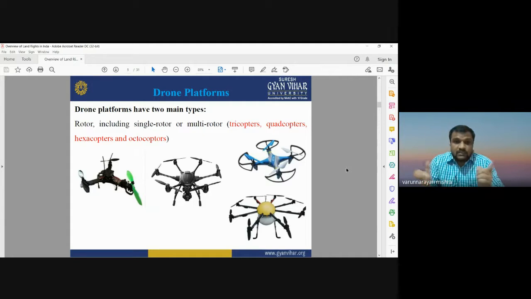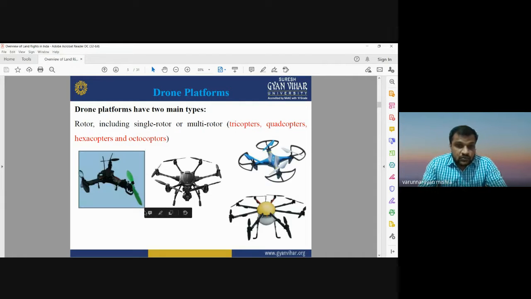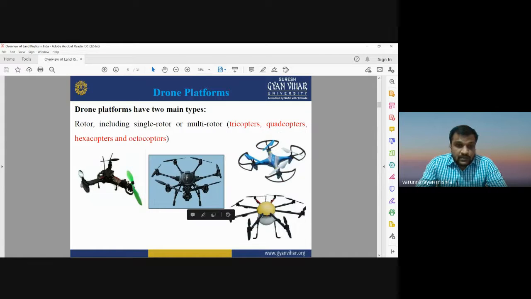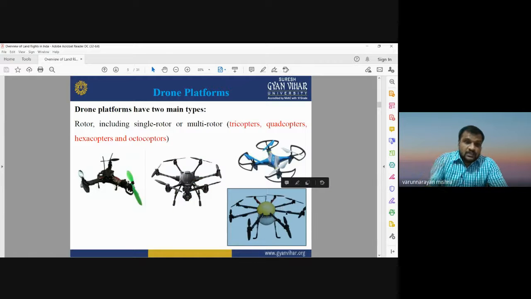Tricopter means it has 3 rotors. Quadcopter means it has 4 rotors. Hexacopter has 6, and octocopter has 8 rotors. In the figure, the first one shows a drone known as a tricopter. It has 3 wings, 3 rotors. Whereas this photograph is known as a quadcopter because it has 4 rotors. Then the hexacopter has 6 rotors, 6 wings, and this is the octacopter, which has 8 rotors, or we can say 8 wings.